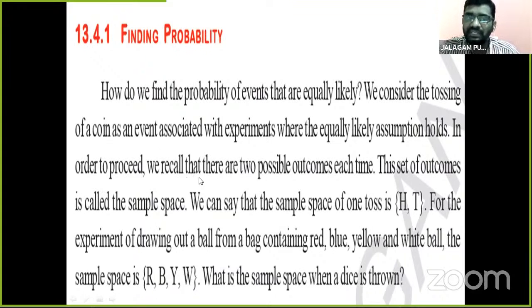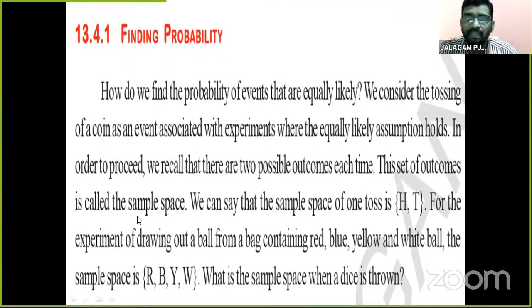In order to proceed, we recall there are two possible outcomes each time. So children, if we toss a coin, the possible outcomes are two. This set of outcomes is called the sample space.